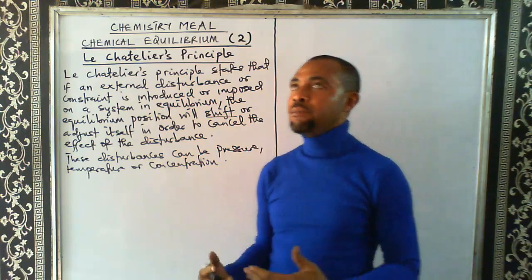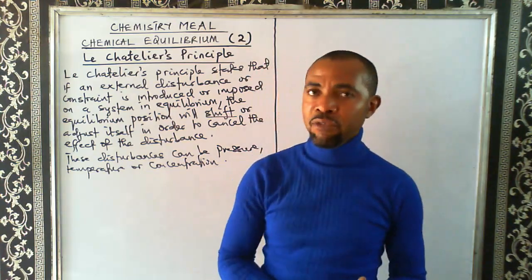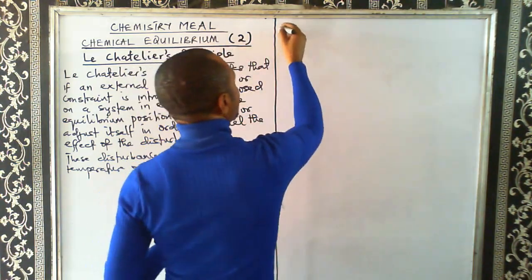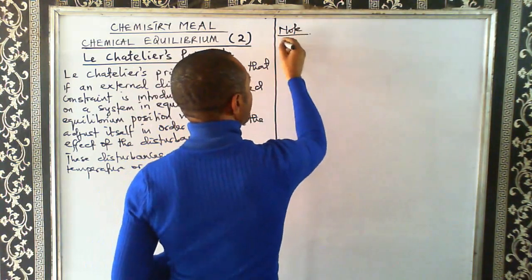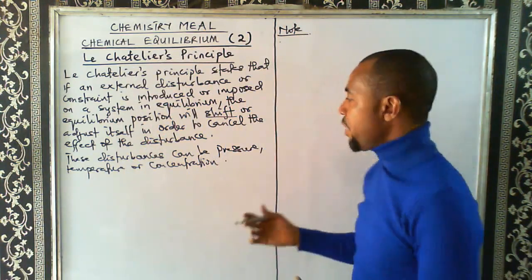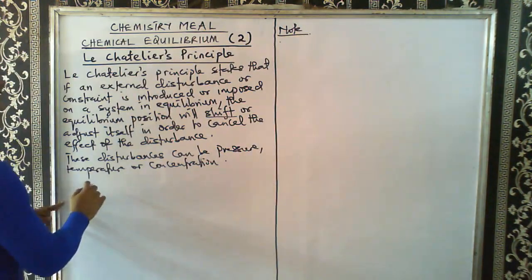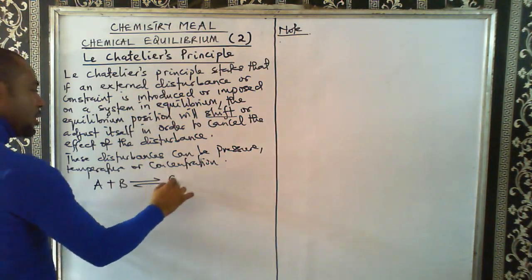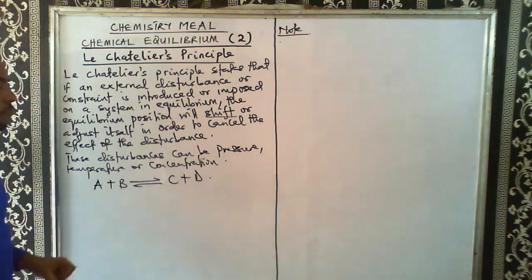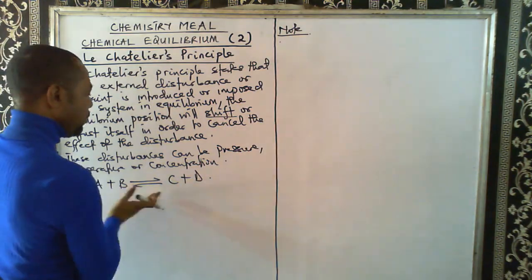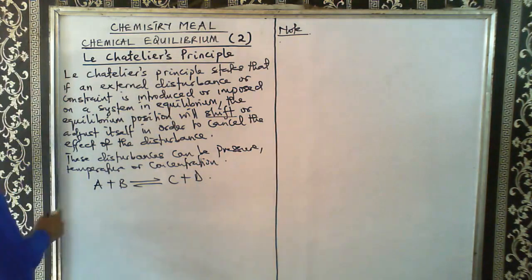So the equilibrium position can shift to the right. We have to note this. So let's note the following. When we say that equilibrium position shifts, where is it shifting to? In a reaction, we have A plus B, and let's continue to use arbitrary reactions, C plus D. So if the equilibrium position is shifting to the right, it means it's moving forward. It can also shift to the left.